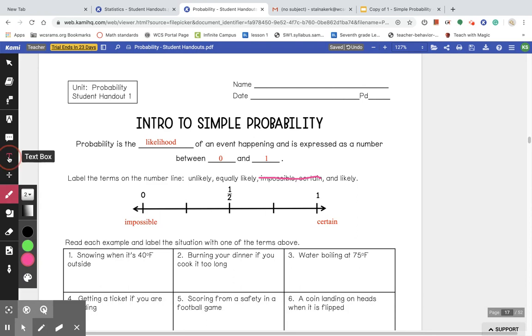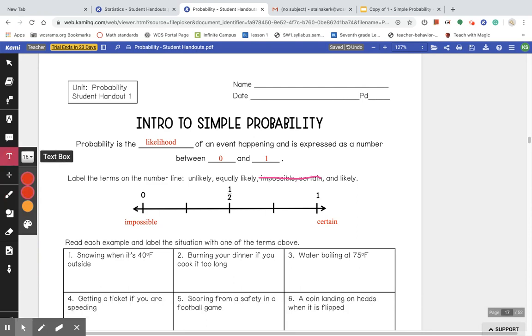Okay, I went ahead and just crossed off the two that we use. So we're left with unlikely, equally likely, and likely. The word equally likely is going to be our 1/2 mark, because it could happen, it could not happen.